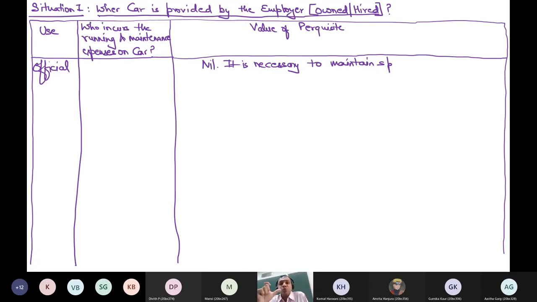So in this case the rule says that you have to maintain the required documents, like on which date the car has covered how many kilometers, what was the purpose of journey, etc. So you have to maintain specified documents. Only then you will be able to genuinely claim this benefit.